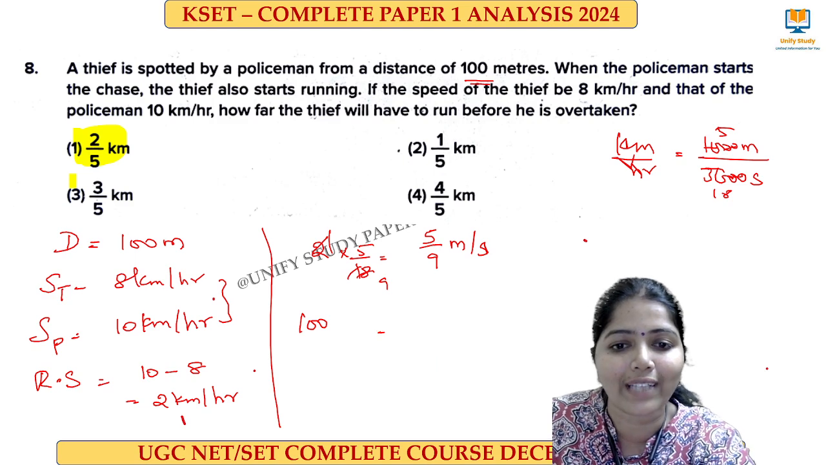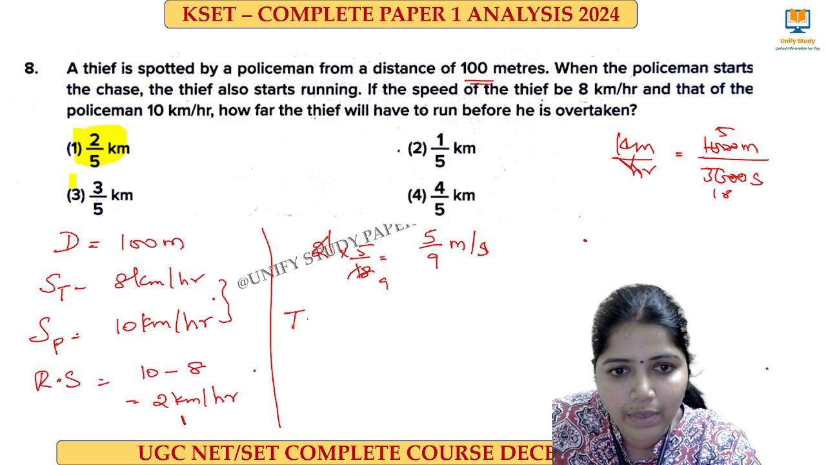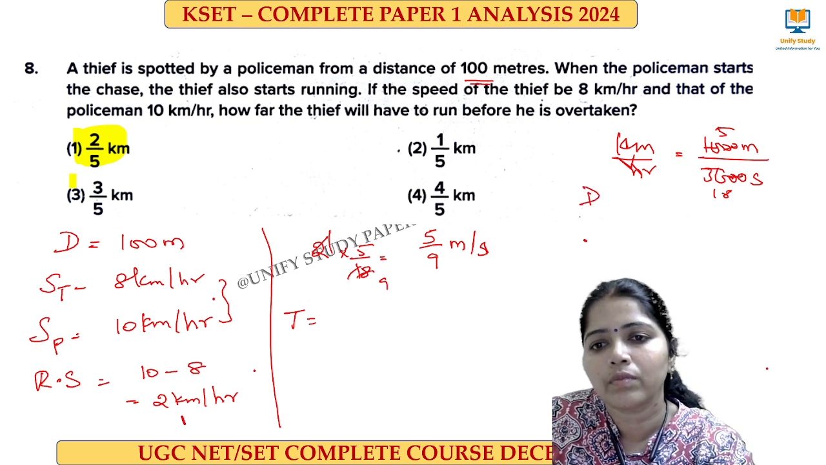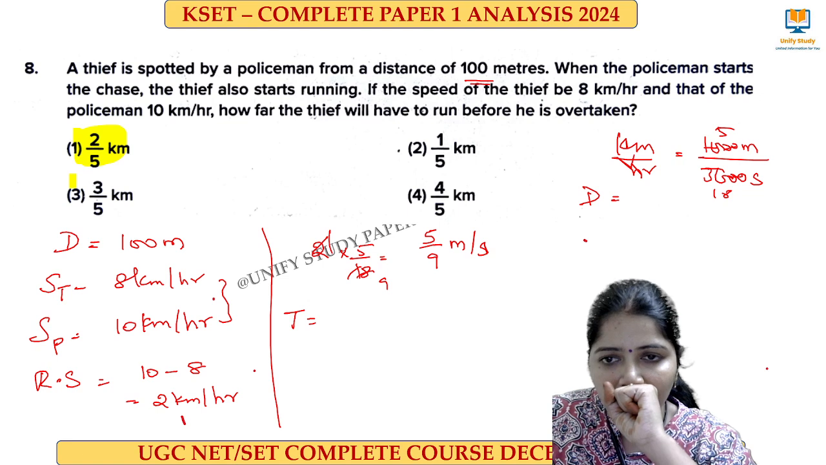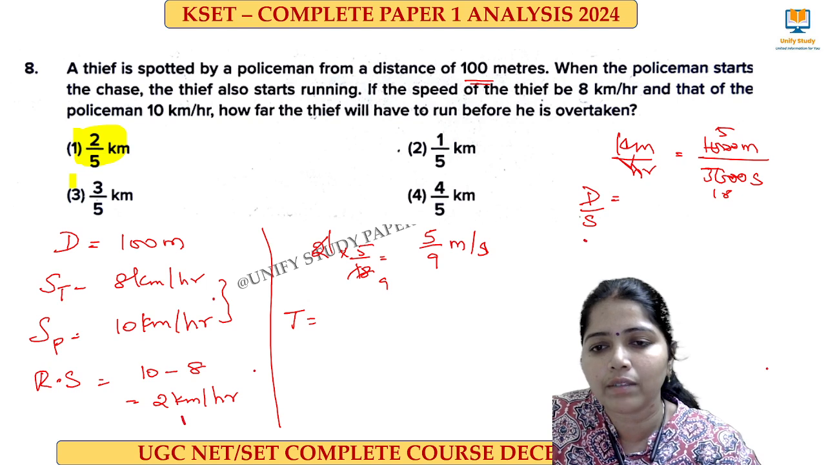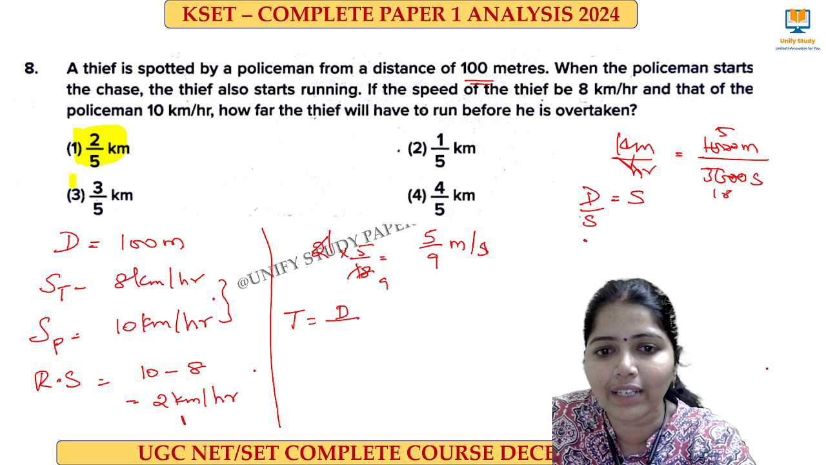We have to find out the time, right? So what's the formula for time? Time is equal to distance divided by speed. Distance is in meters, and meter per second is the speed. So I want to find out the time, which is distance divided by the speed.